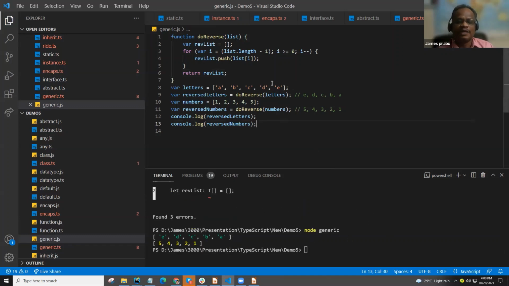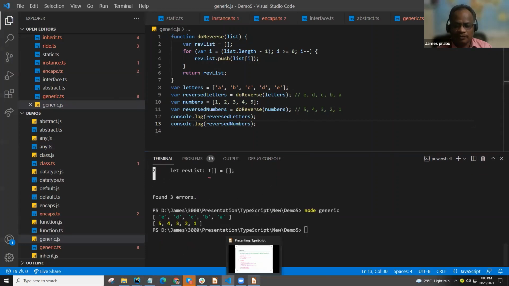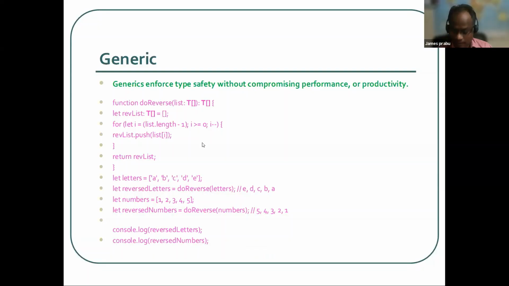So this is only related to this. Finally we got that JS file. Getting the JS file is important for TypeScript, and we got it successfully. So no issues up to that. Not being able to execute this program is different, but now we got the result.